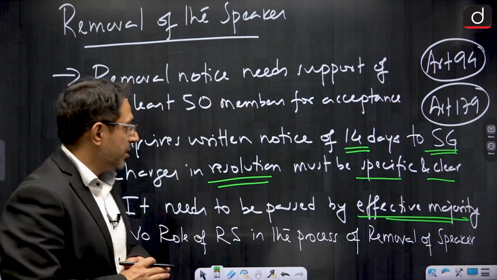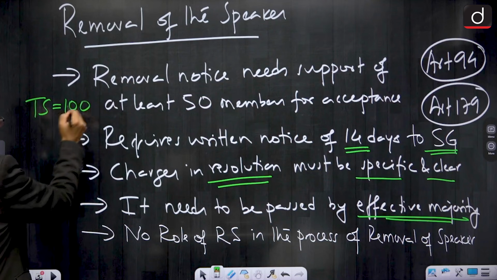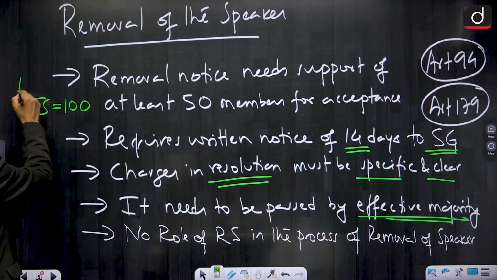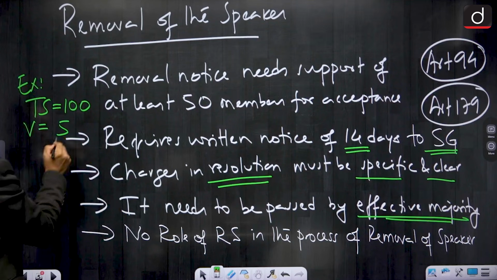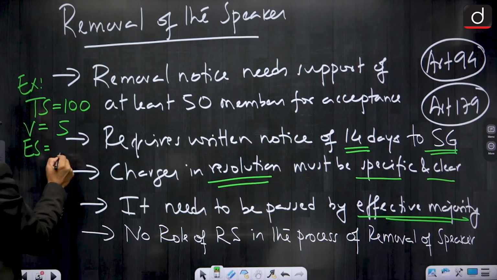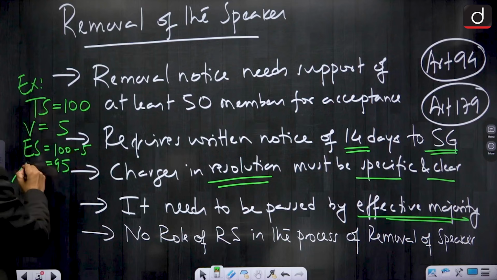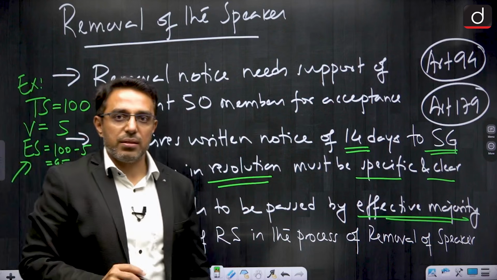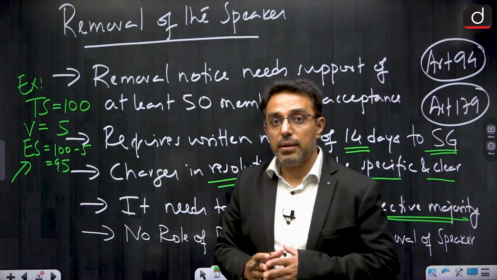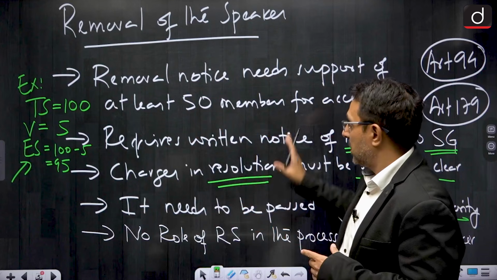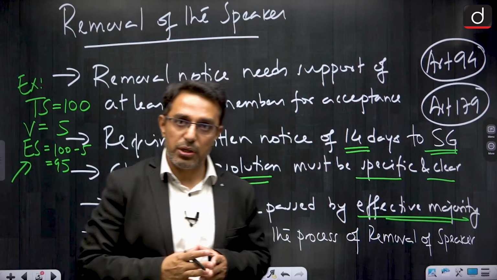For example, suppose the total strength of the house is 100, I am just giving an example. If there are 5 vacancies, the effective strength becomes 100 minus 5, that is 95. Now we need the majority of this effective strength, that will be the effective majority. So this is how the effective majority is calculated. And for the removal of the speaker, the resolution needs to be passed by effective majority of Lok Sabha.